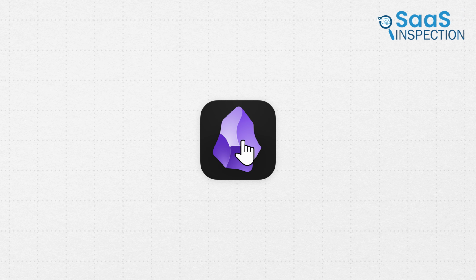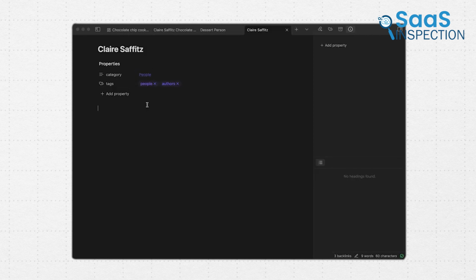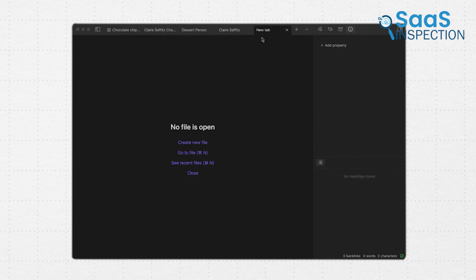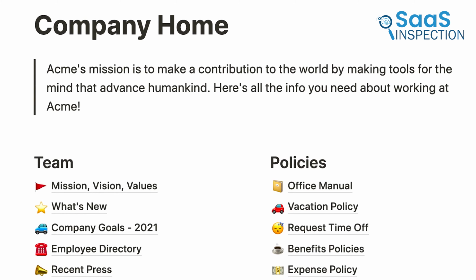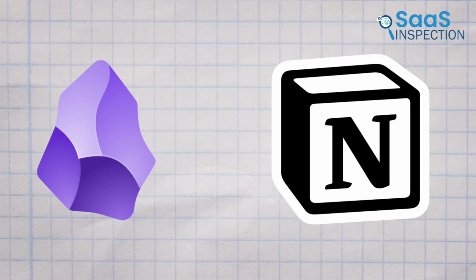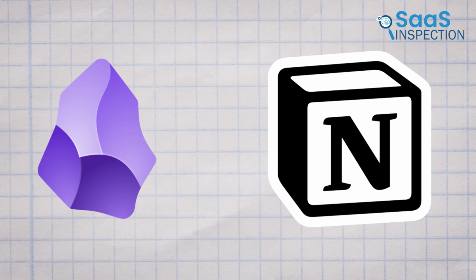Obsidian is often referred to as the second brain app. At first glance, its interface might seem overwhelming, but there is huge potential hidden beneath. On the other hand, Notion allows you to do almost anything. That is why many consider it an all-in-one app. However, if you were to choose between either of these, which one would you go for? Let's find out.